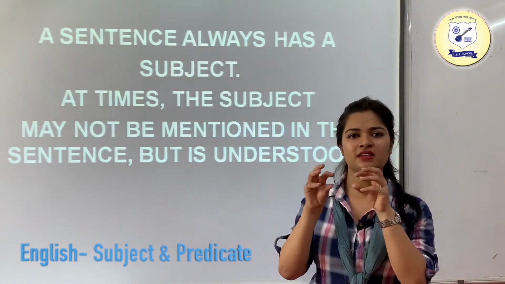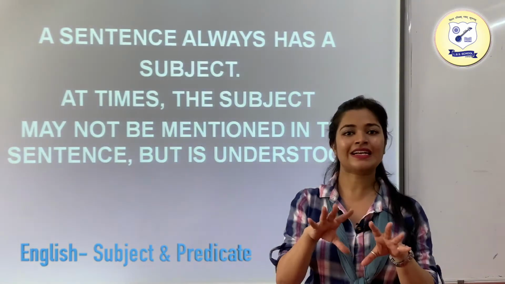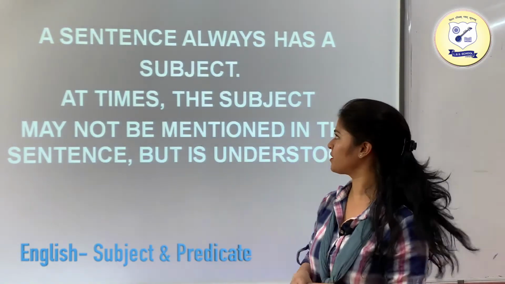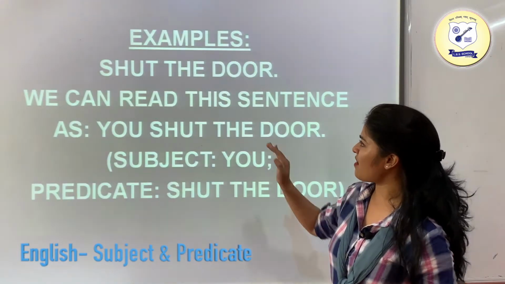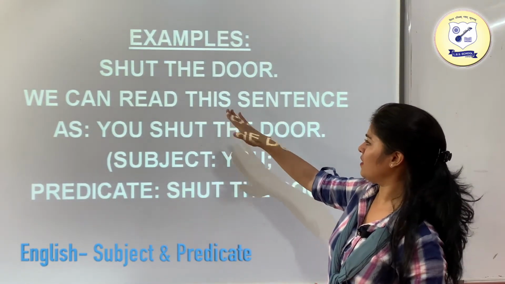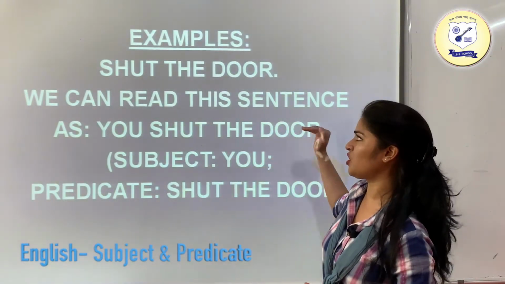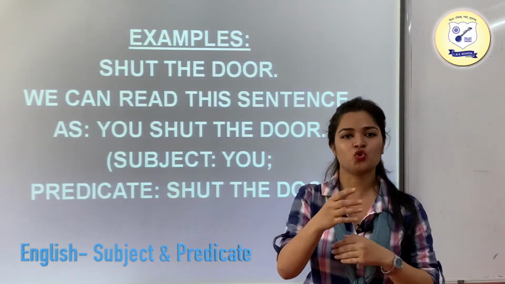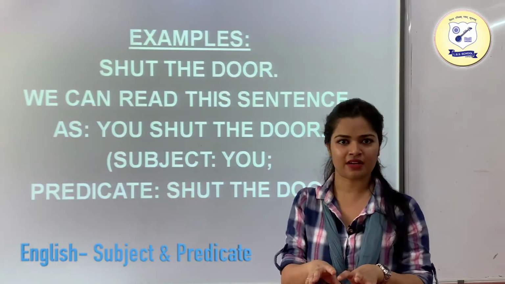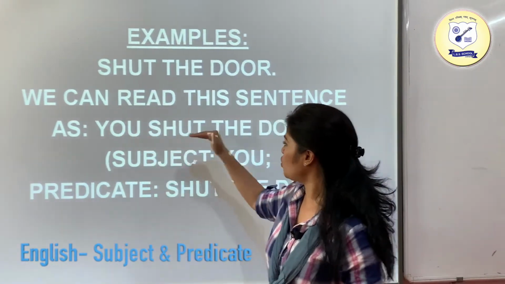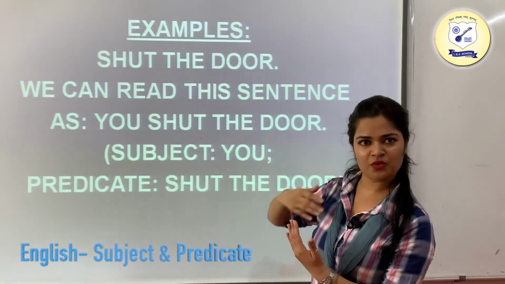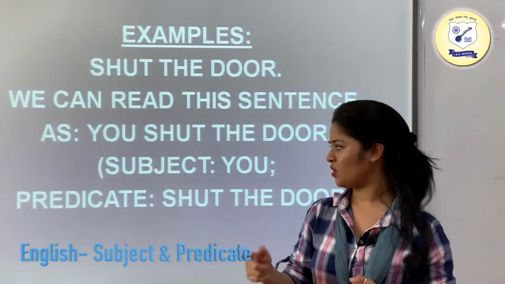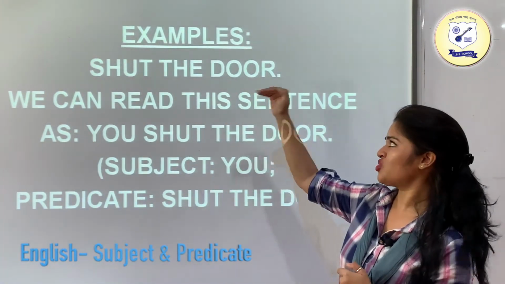Sometimes you may see that the subject isn't written clearly, but it should be understood that there is going to be some subject. For example, we have "Shut the door." We can read this sentence as "You shut the door." I am asking you to shut the door. It is quite understood that I am asking you, so you are going to be the subject. The subject is you, whom I am asking to do that, and the predicate would be "shut the door."